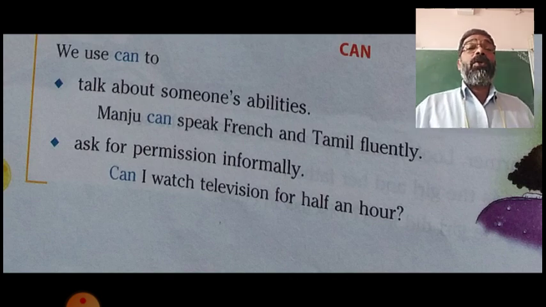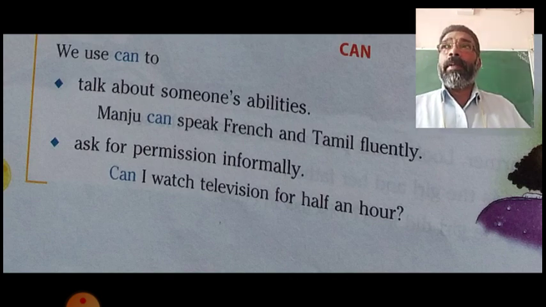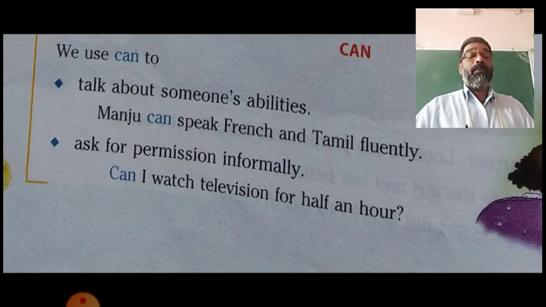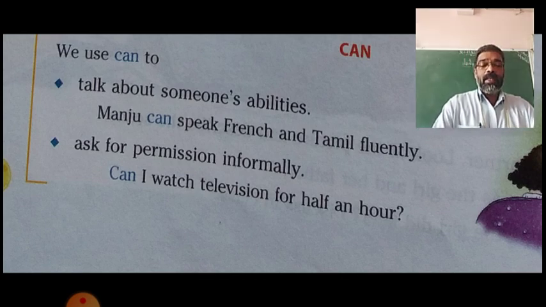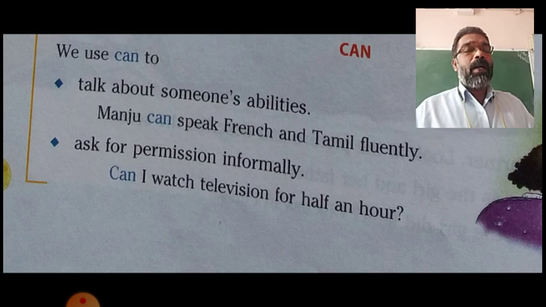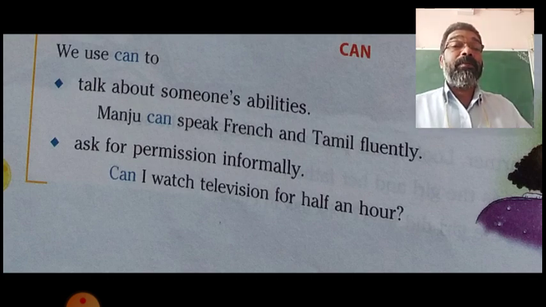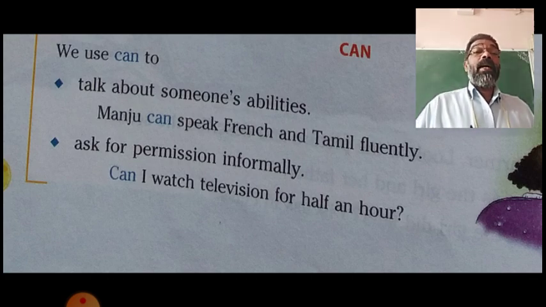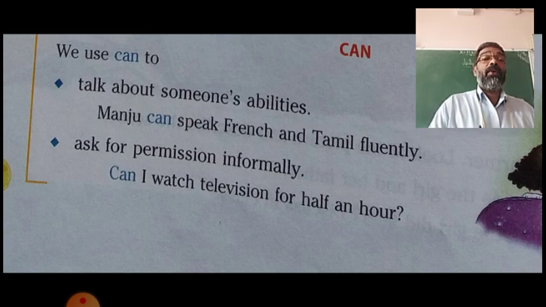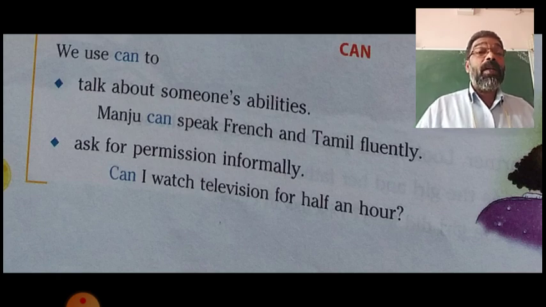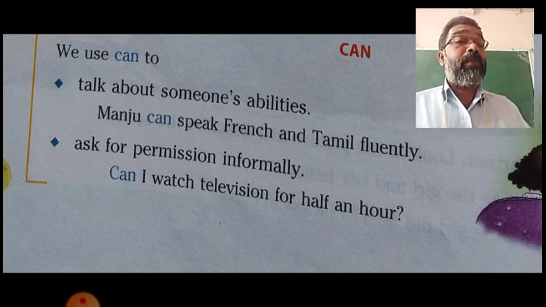Then can is also used in an informal way to ask permission. It is not a formal way of asking for permission. For example, can I watch television for half an hour? It is an informal way of asking permission.